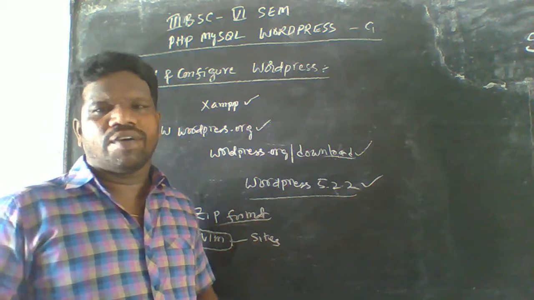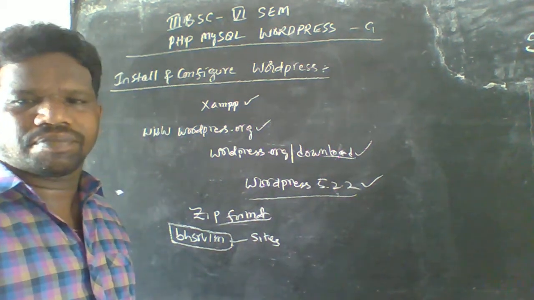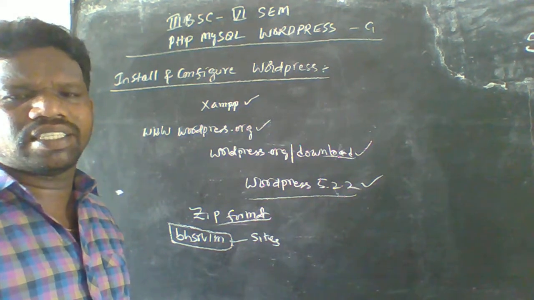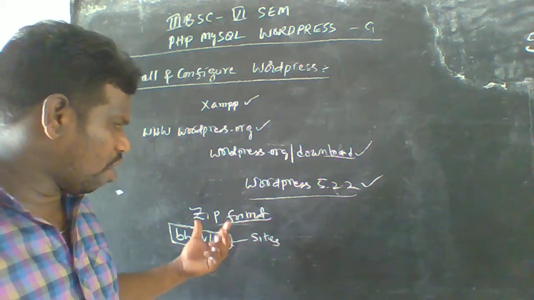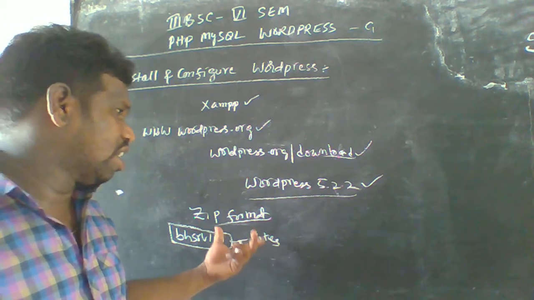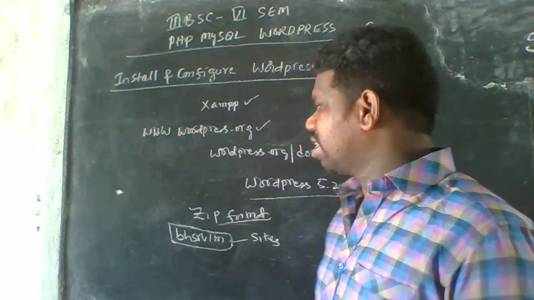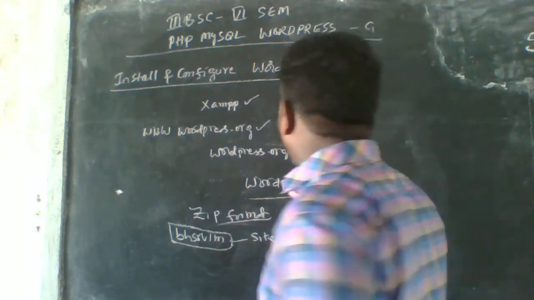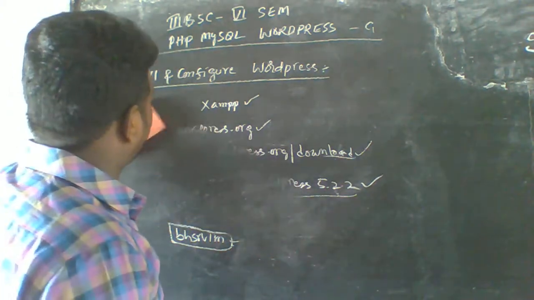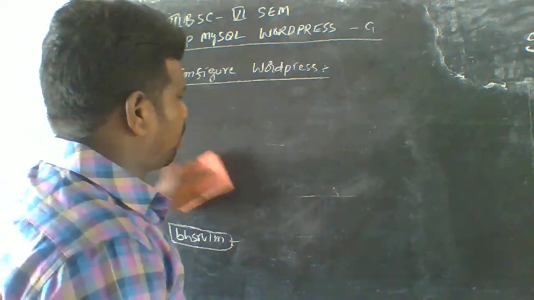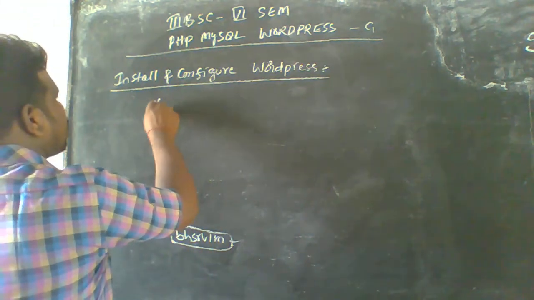Okay, so after this scenario, we have to see the next scenario. There is a XAMPP folder also available here. After you copy and extract these sites, you have to open the XAMPP file here. The files are copied into this VHSL VLM, and the XAMPP file will be opened here.